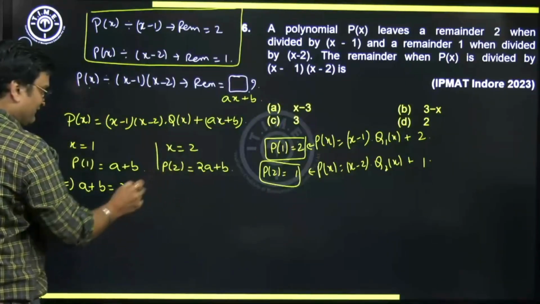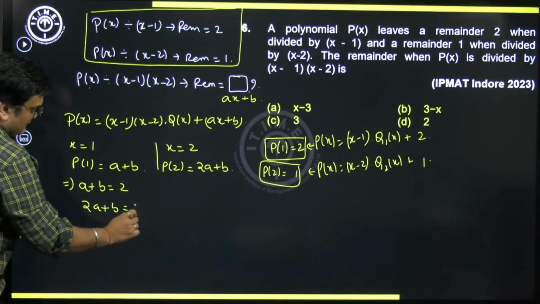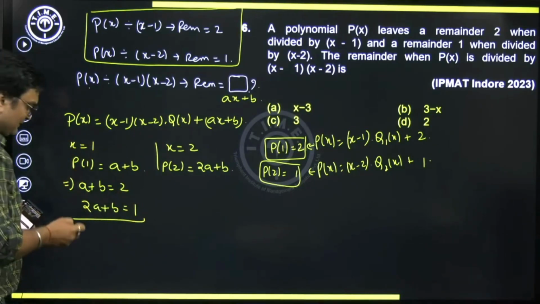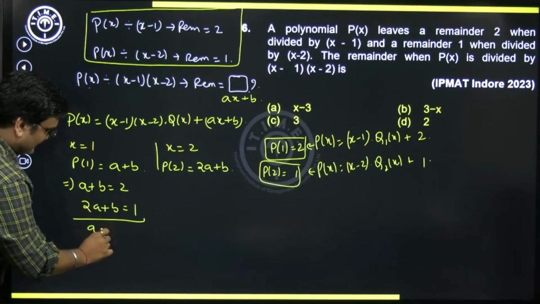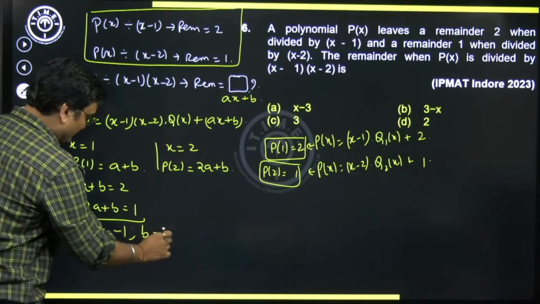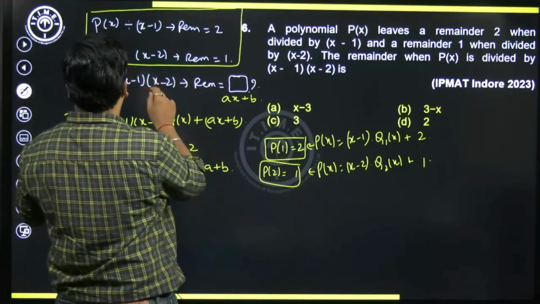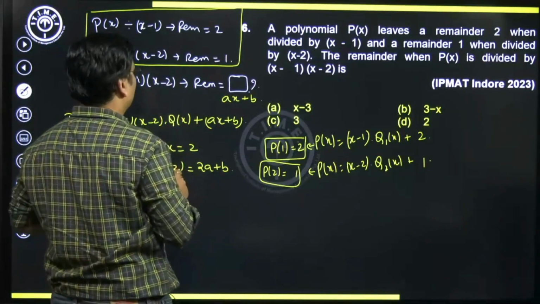So the second equation that we have is p of 2 is 1, so 2a plus b is 1. Now solve it. By simply subtracting, we'll get the value of a as minus 1. And if a is minus 1, the value of b is going to be 3. And hence the question: what is the remainder when I divide the given polynomial by x minus 1 into x minus 2?